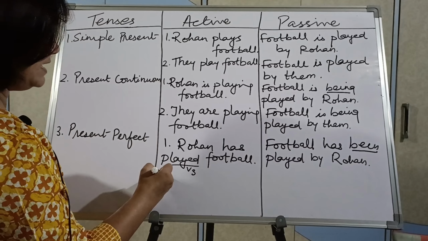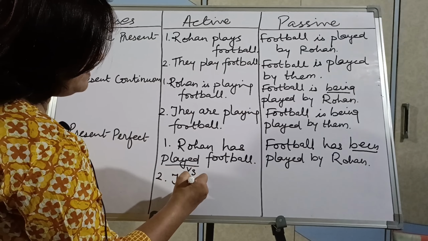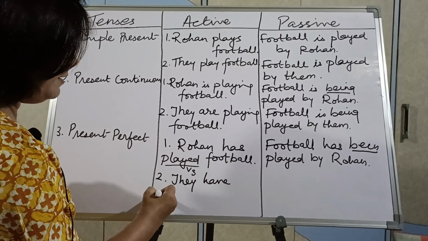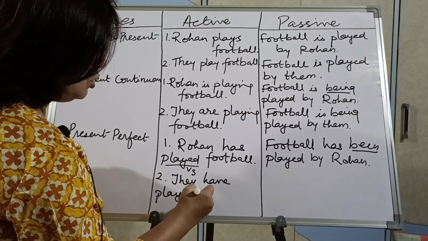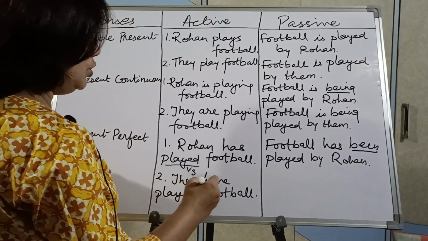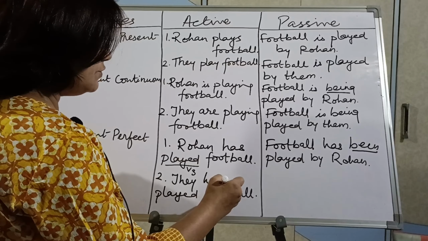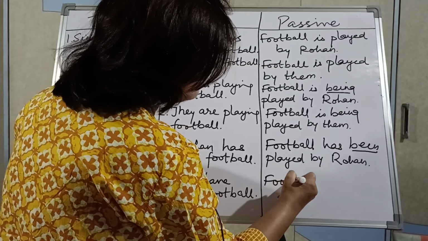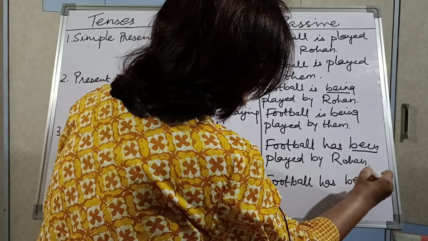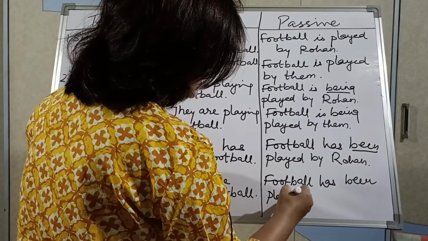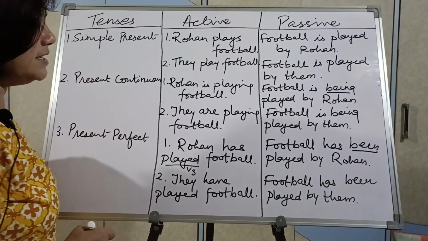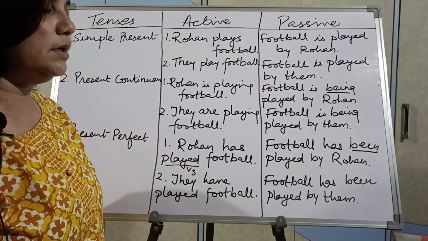Then I take the second example, they. So obviously when they is there, has will become have, because with plural have comes. So they have played football. Try, children, what will you do? Again have and the third form of verb. Okay, so football, but football is one, so football has been played by them. So understand the rules, everything will fall in its place.